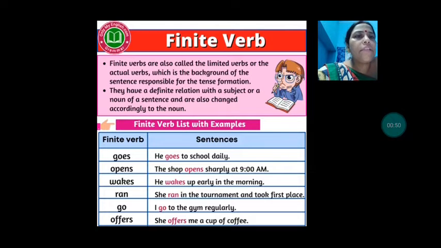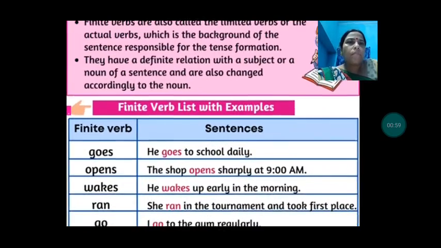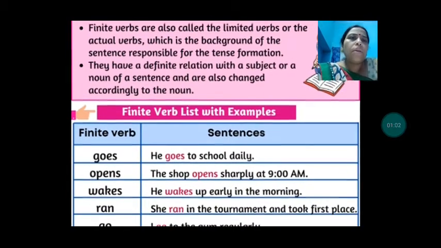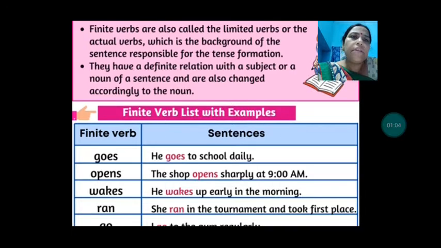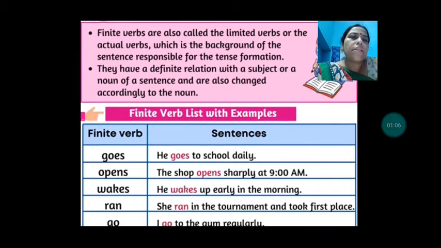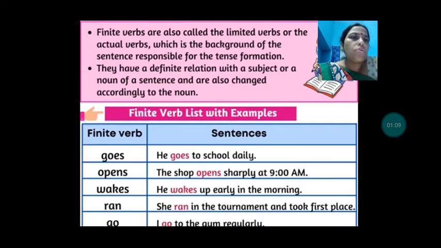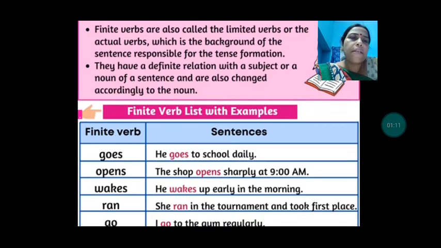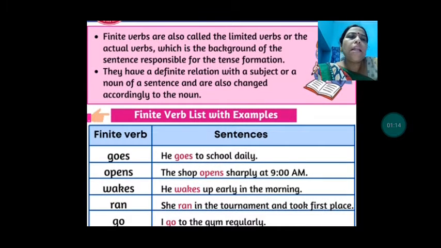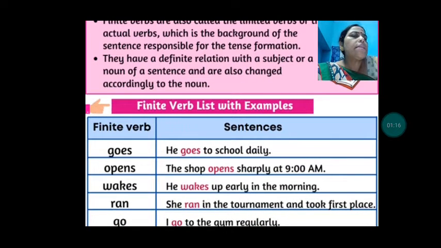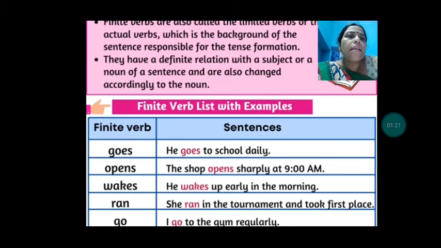They have a definite relation with the subject or noun of a sentence and are also changed accordingly to the noun. Like here you can see, "He goes to school daily." What is the subject here? The subject is he. Then in which tense is it? It is in the present tense. He goes to school daily.